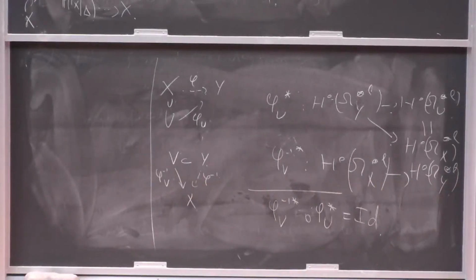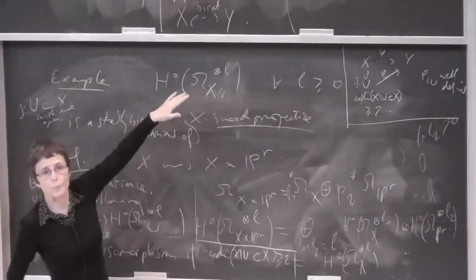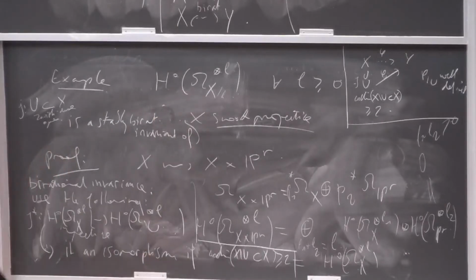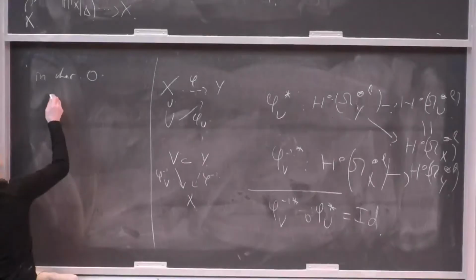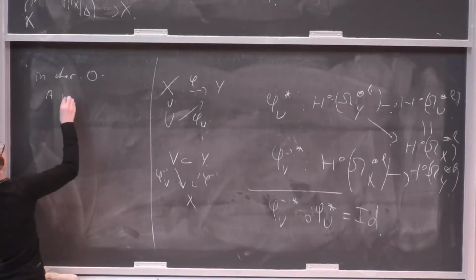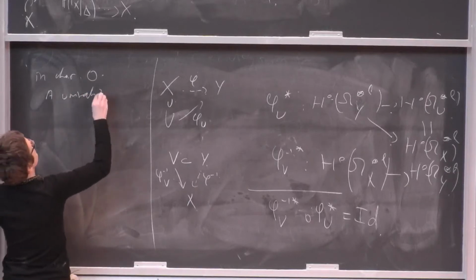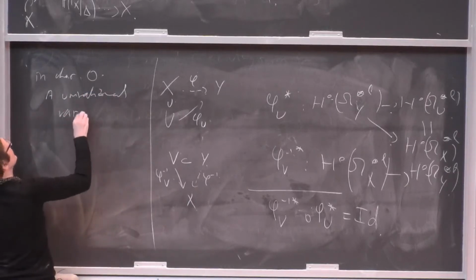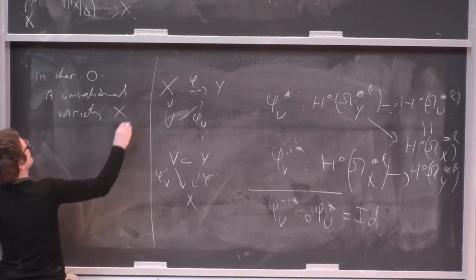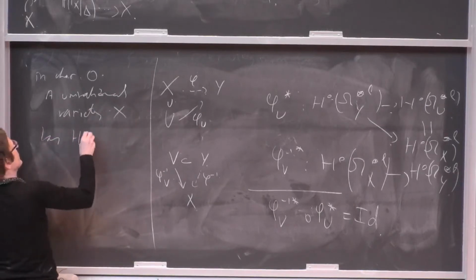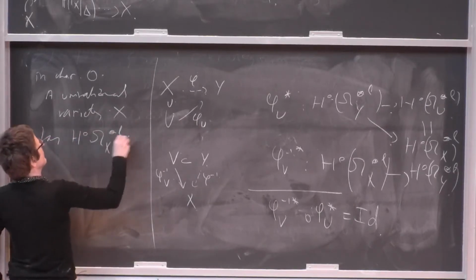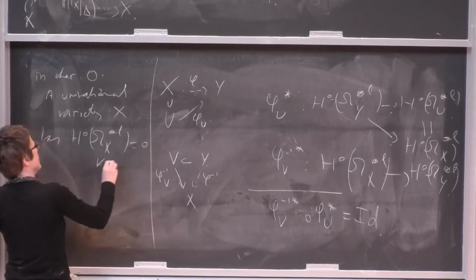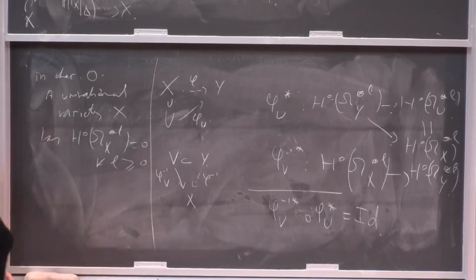That statement is useless for the Luroth problem in characteristic 0, because in characteristic 0, a unirational smooth projective variety X has H0 of omega_X tensor L equal to 0 for L non-negative.